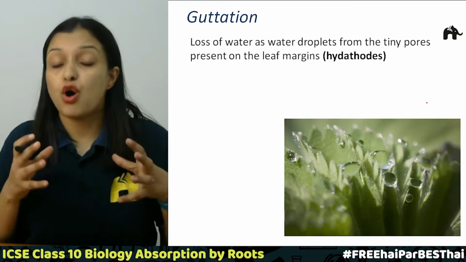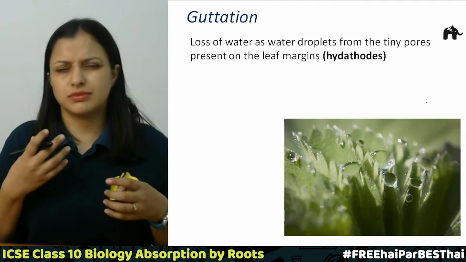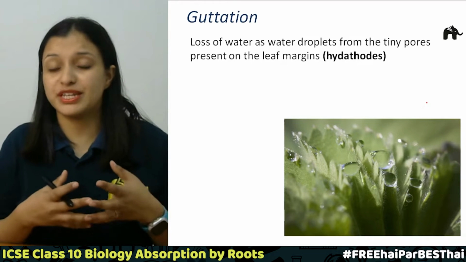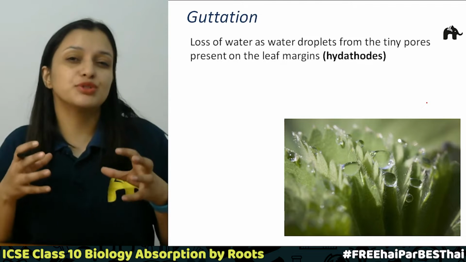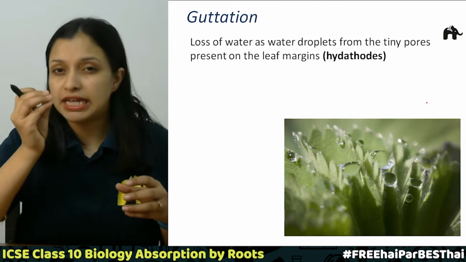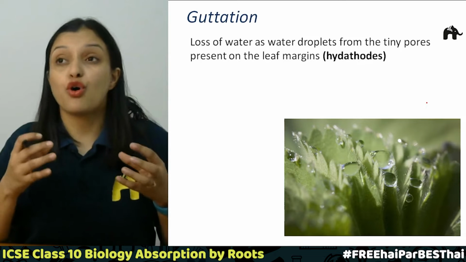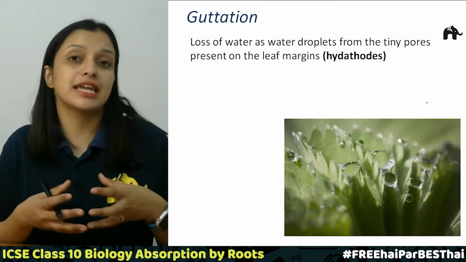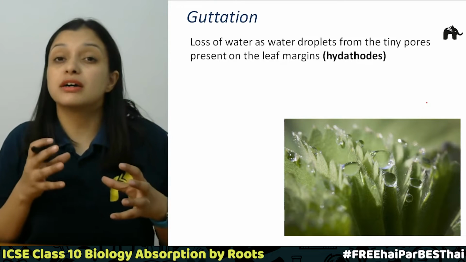So you must have observed in early mornings on grasses. Grass is a very common thing that is around us. On grass you must have seen those tiny water droplets on the margins, right? Or on the leaves of certain plants like a tomato plant. Those water droplets are due to guttation.